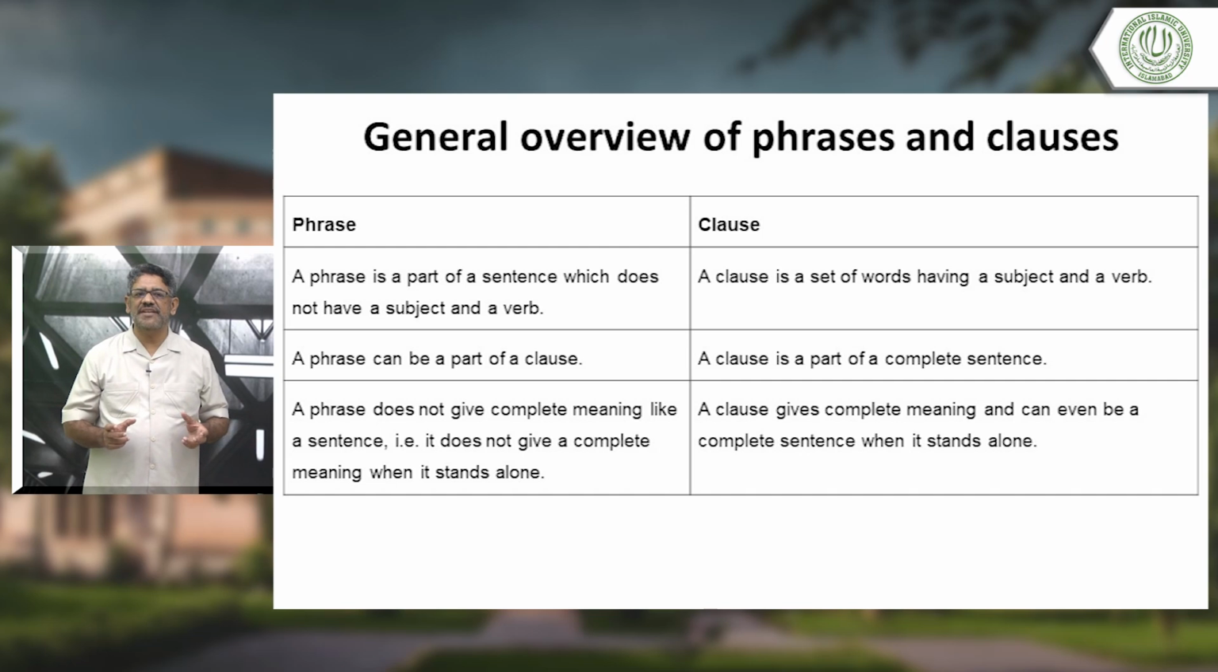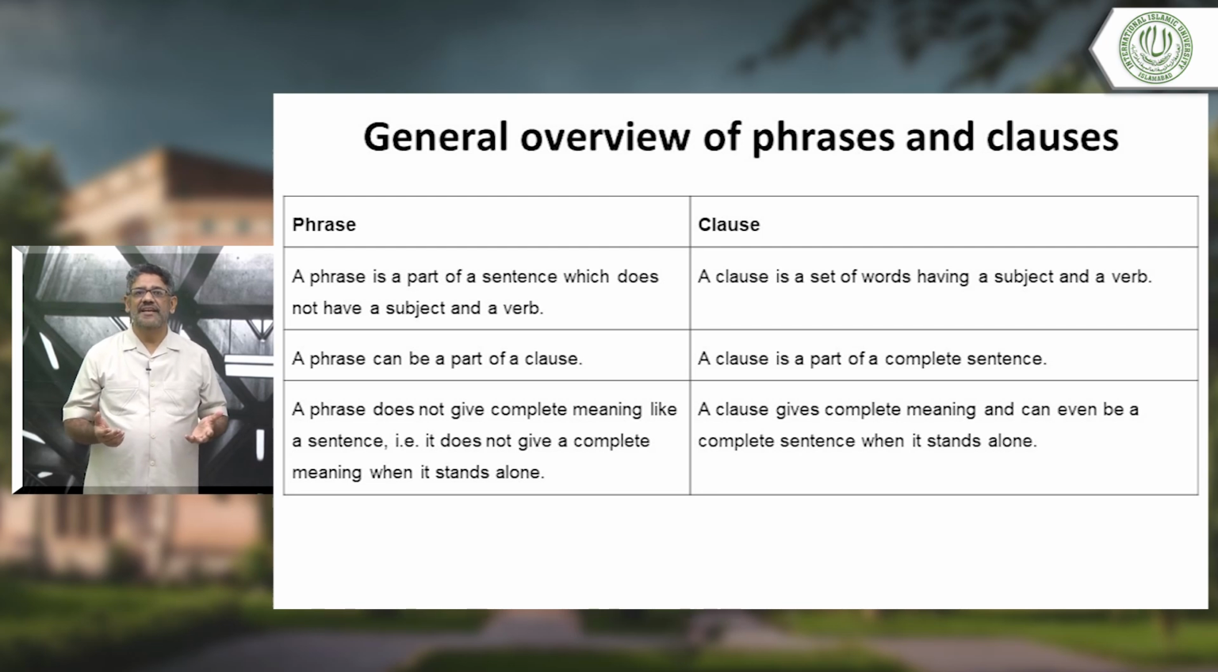A phrase is a part of a sentence which does not have a subject and a verb. And you know how important a subject and a verb are in a sentence. You don't get the full meaning without a subject and a verb. Then, a clause is a set of words having a subject and a verb. You see, this is the advantage that a clause has. It has a subject, it has a verb. That's why it gives meaning.